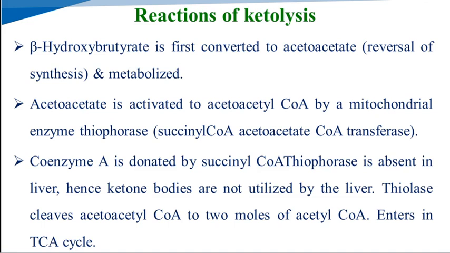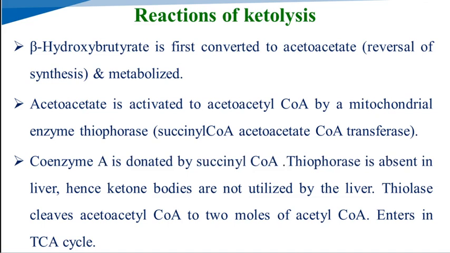This acetoacetate is converted into acetoacetyl coenzyme A by the mitochondrial enzyme, that is the thiophorase enzyme. The coenzyme A is donated by succinyl coenzyme A. The thiophorase is absent in the liver, so the ketone bodies are not utilized by the liver. The thiolase cleaves the acetoacetyl coenzyme A to 2 molecules of acetyl coenzyme A. This acetyl coenzyme A enters into the TCA cycle and gets oxidized.